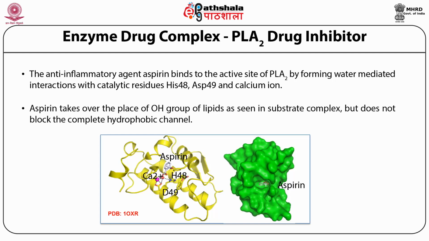Aspirin takes over the place of the OH group of the lipid as you saw in the substrate complex, but it does not block the complete hydrophobic channel. So there is scope for improving the inhibitors. From this complex we can understand that there is scope to improve the inhibitor.